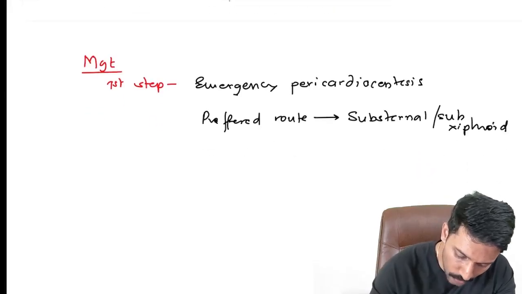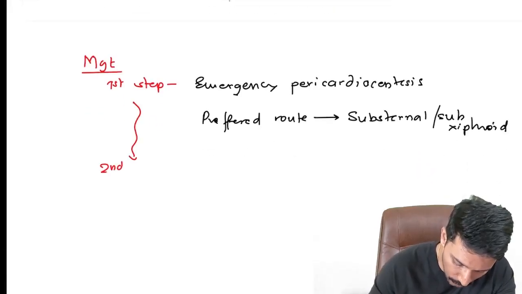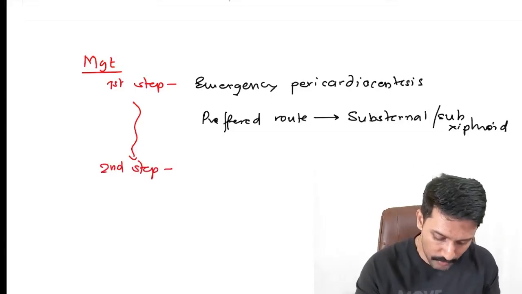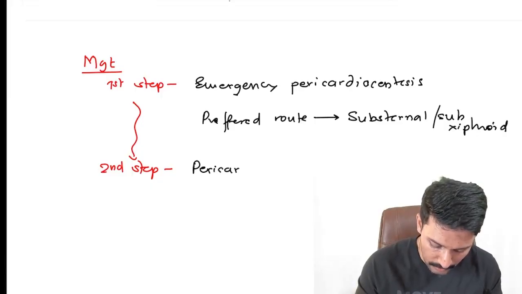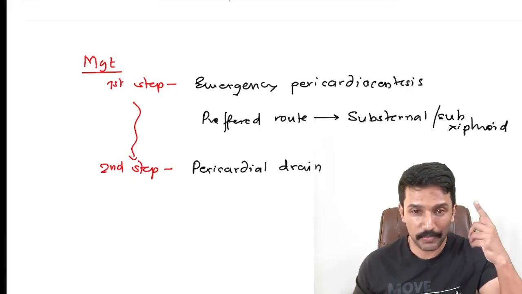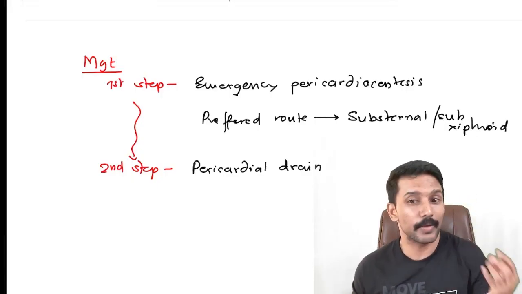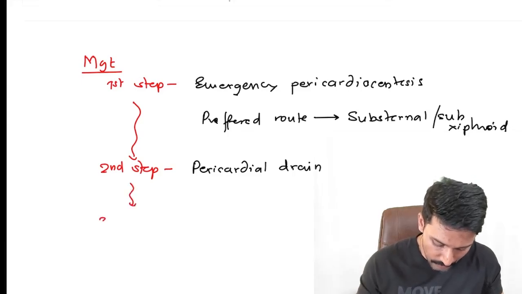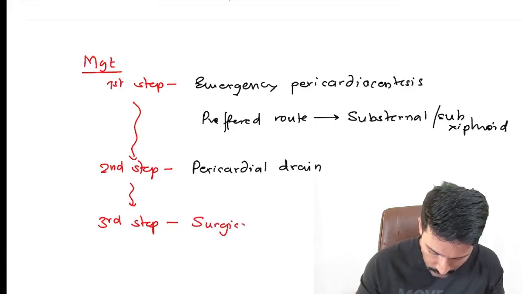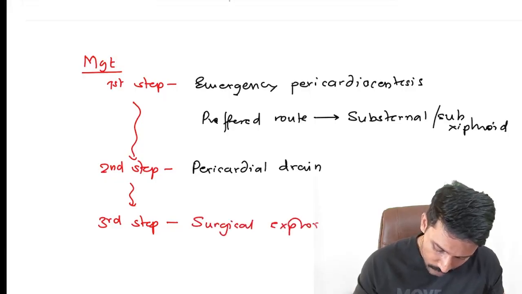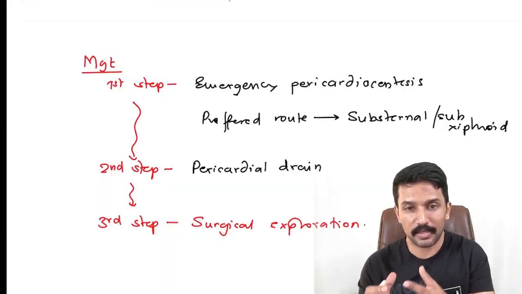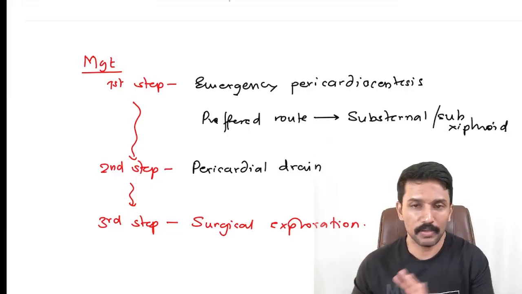After that, to make sure that there is no further accumulation of the pericardial fluid, because many times it is hemopericardium and the patient may continue to bleed, we need to keep draining that. So we might have to consider placing a pericardial drain. And a pericardial drain only ensures that more fluid does not accumulate in the pericardial space. But whatever trauma is causing the bleed, if the bleed continues, the patient may die because of bleeding. So the third step after this, if required, is to go ahead with surgical exploration. Try to identify where the trauma is, which blood vessel is bleeding, and then try to ligate it, cauterize it, whatever needs to be done, do it. That's our last step, right?